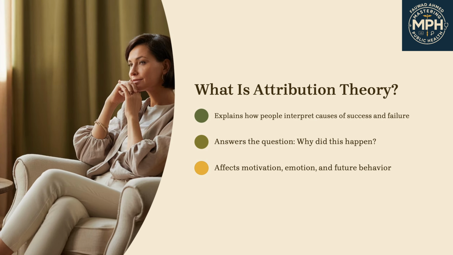Attribution Theory. First is, what is attribution theory? Attribution theory explains how people interpret the causes of events, especially success or failure. The question at the heart of this theory is simple. Why did this happen? When something goes wrong or right, people want to make sense of it. Their explanation, or attribution, affects their future motivation and behavior. This theory was first used in education and sports, but is now widely applied in health behavior change.